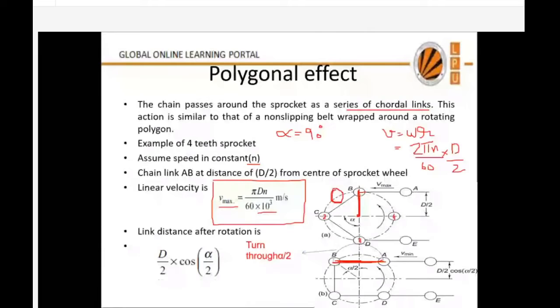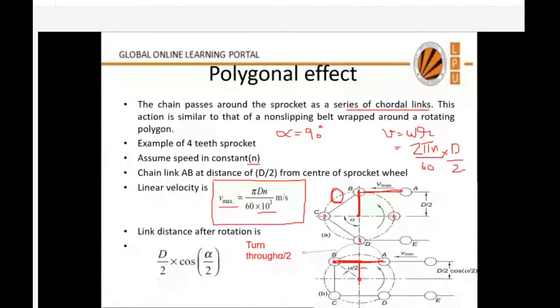Okay. Earlier this link AB had velocity, as we proved, pi d n by 60. Now what will be the velocity of this link when it is moving over the sprocket? For velocity I need this distance, because velocity is omega into r. R is the distance between the link and the center of rotation. Now the link is here. What is this distance? This is the center of rotation. Now this angle you know is alpha by 2, because I join the center of this link pin to the center. So this angle is 45 degrees.